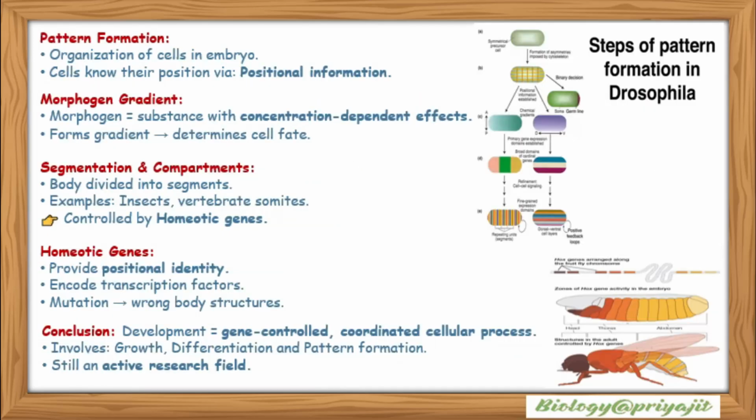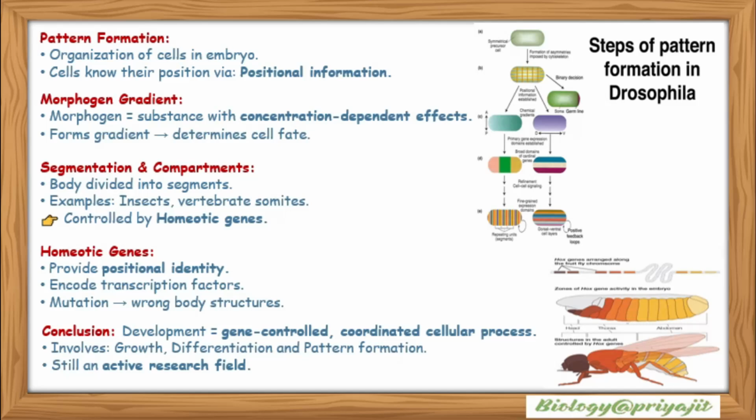Pattern formation is the organization of cells in the embryo. Cells know their position via positional information. Morphogen gradient: morphogens are substances with concentration-dependent effects. They form a gradient, and it determines the cell fate.